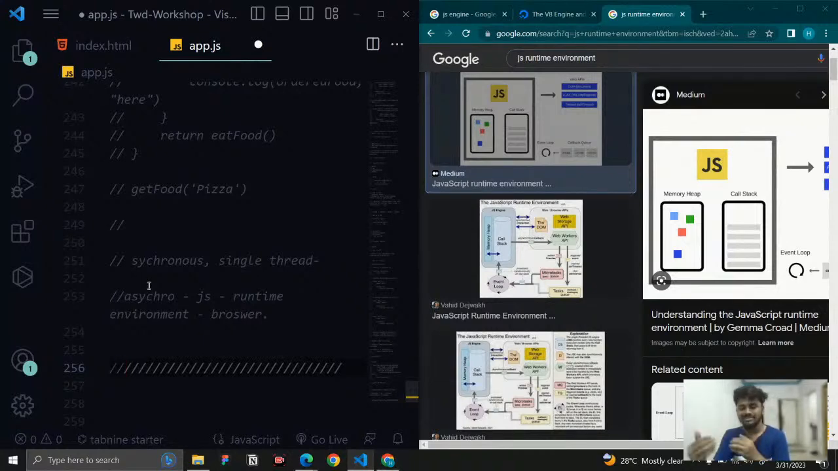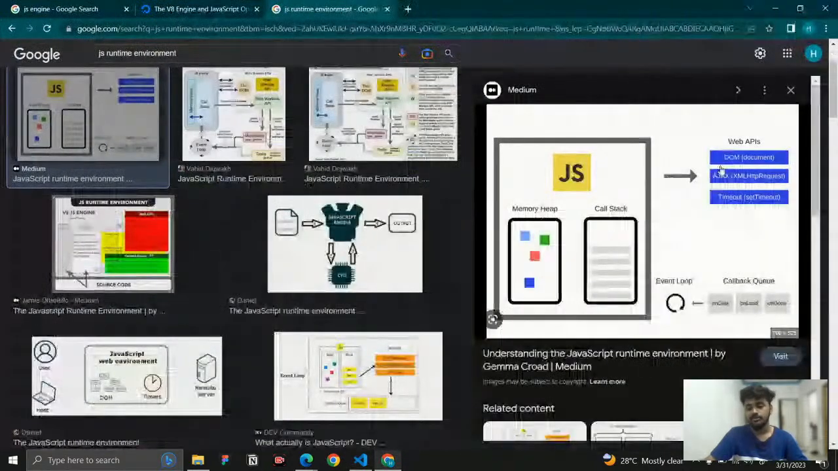Okay, because of this asynchronous capability, JavaScript is going to wait for no one. Let me tell you how we can come up with asynchronous code and how it is going to be helpful. First of all, let me look at the runtime environment.